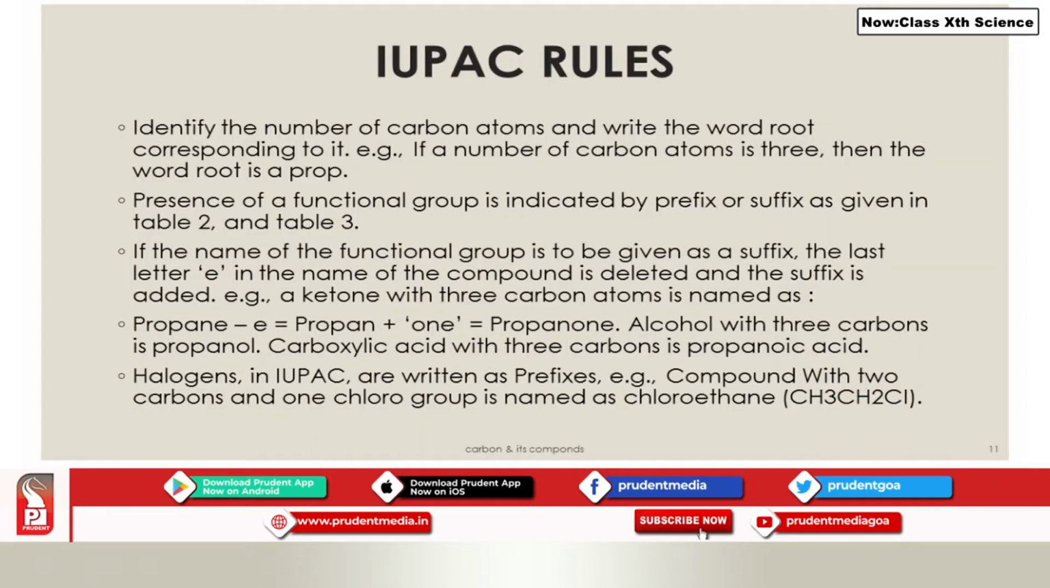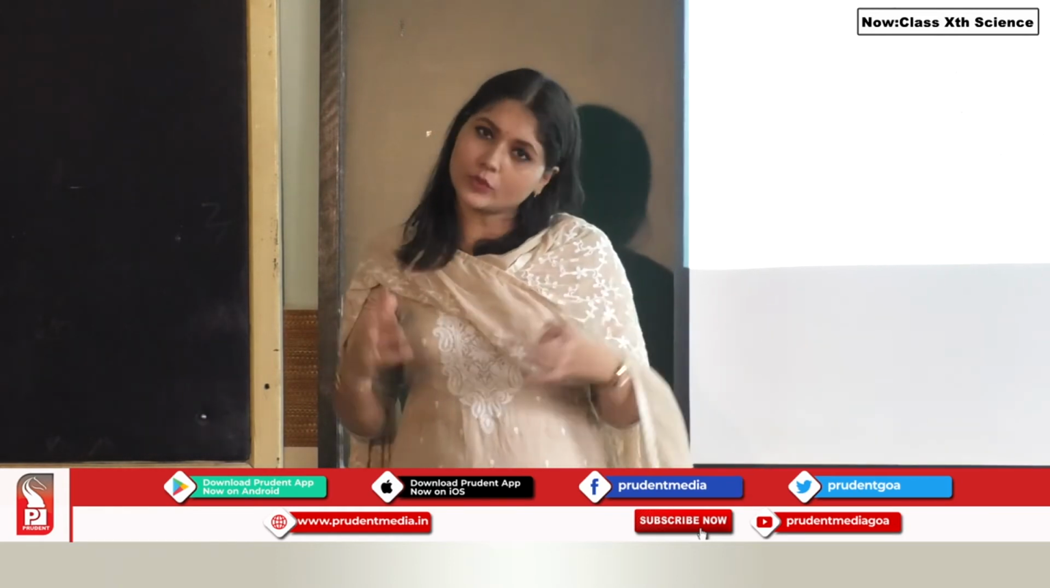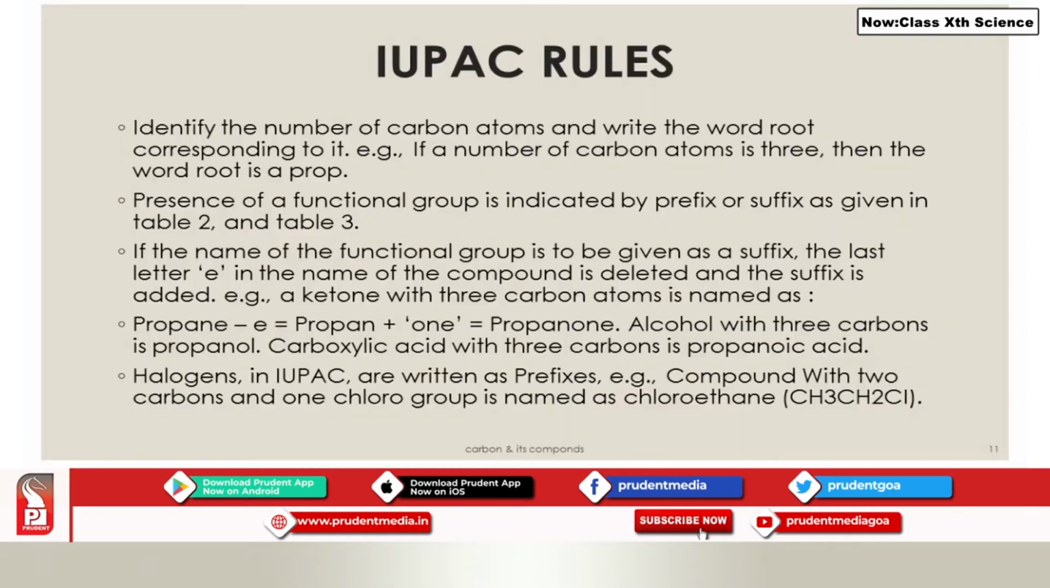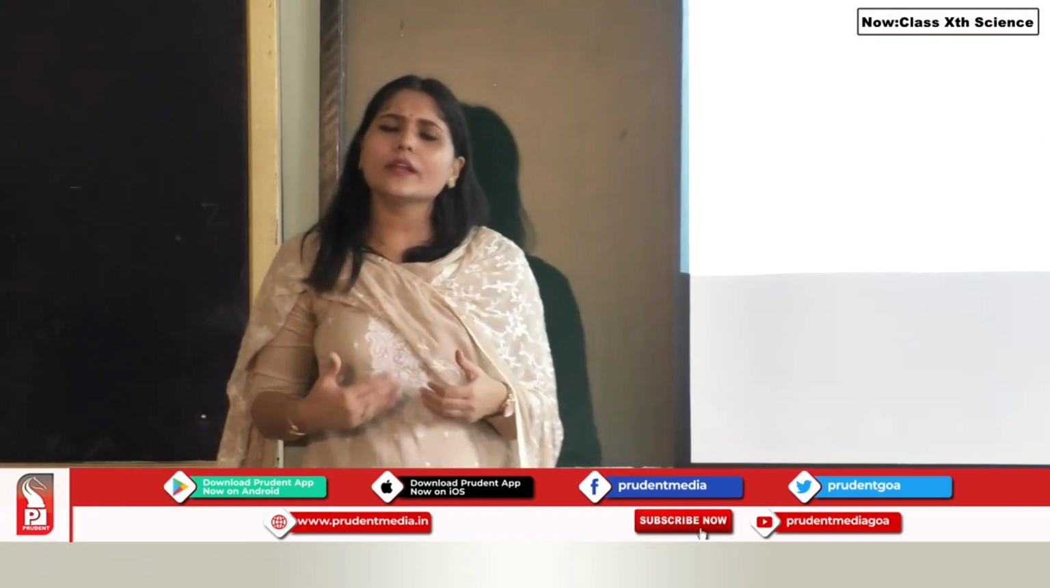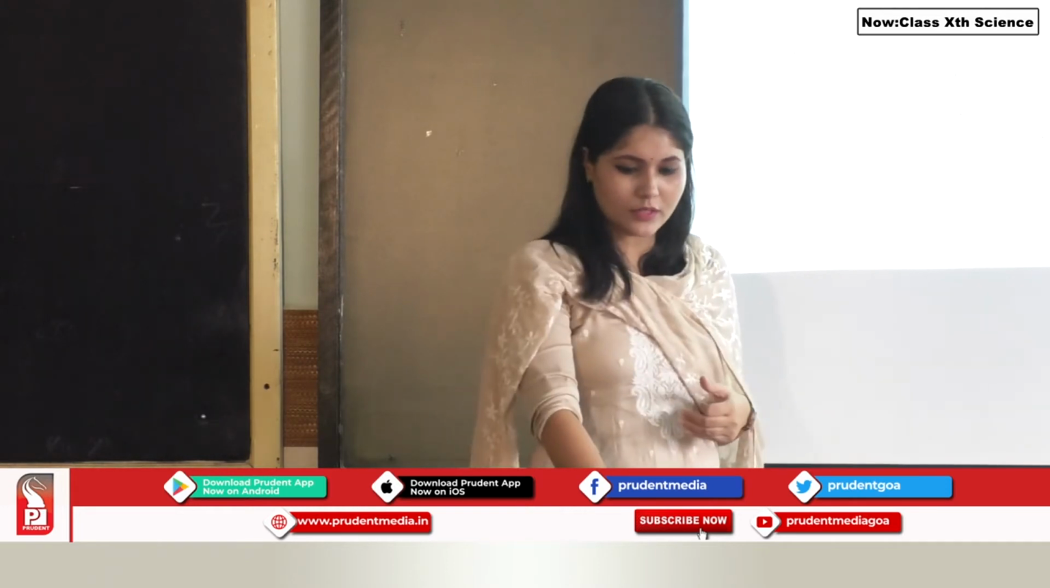So if the last letter E in the name of the compound is deleted and the suffix is added, for example, a ketone with 3 carbon atoms needs to be named as propanone. So if there is an alkane and there is a functional group, you need to drop the letter E from your alkane because 2 vowels cannot be together. Then halogens in IUPAC are written as prefixes. Also amino and nitro groups are written as prefixes, and a compound with 2 carbon atoms and 1 chloro group is named as chloroethane. So now let us look at the examples of how exactly we have to write the IUPAC nomenclature.